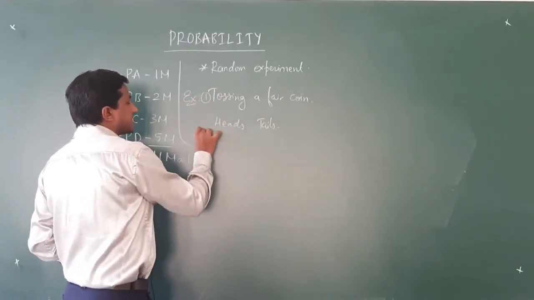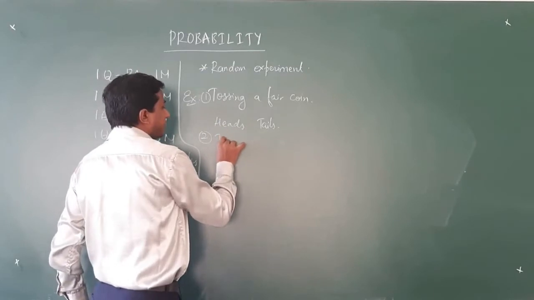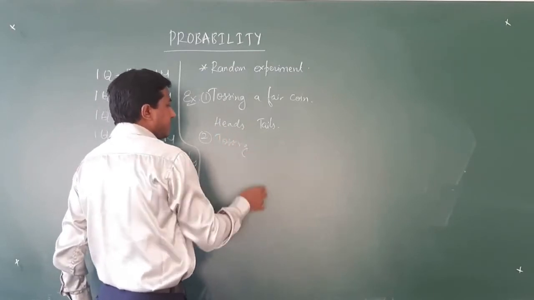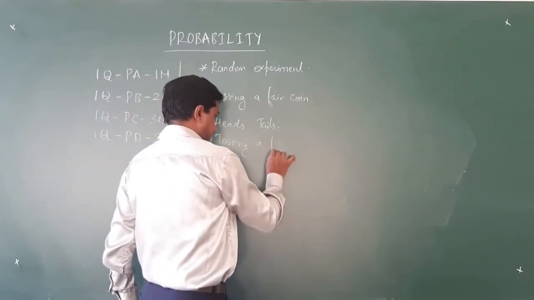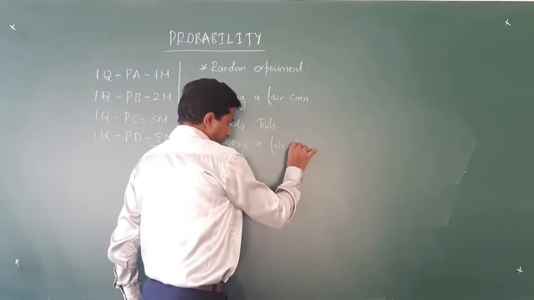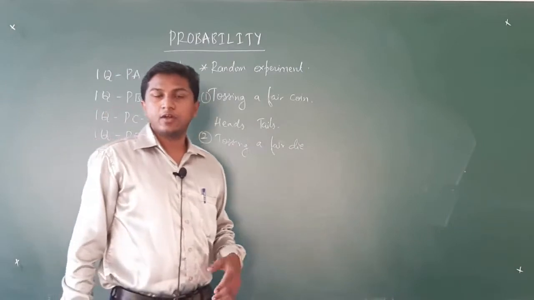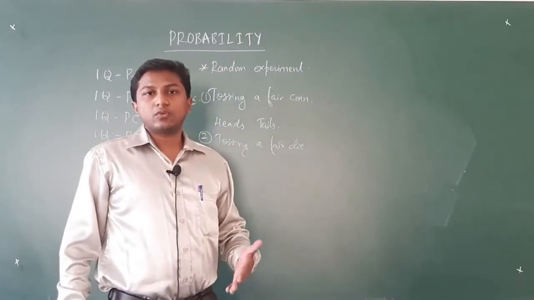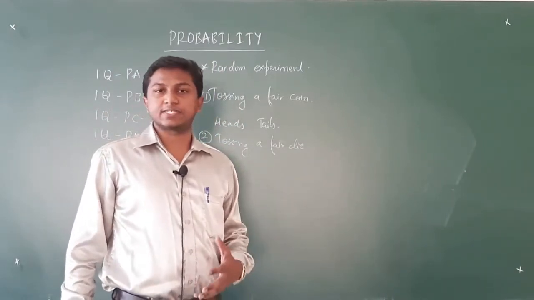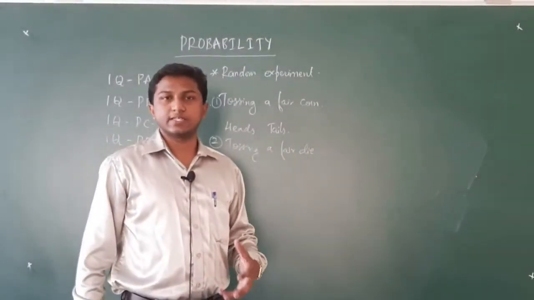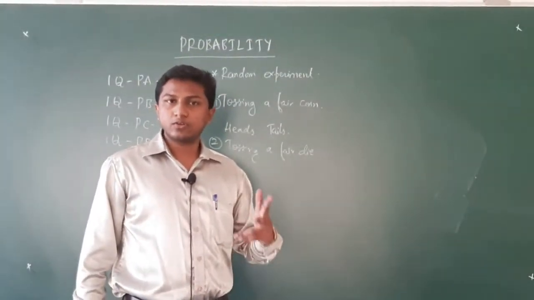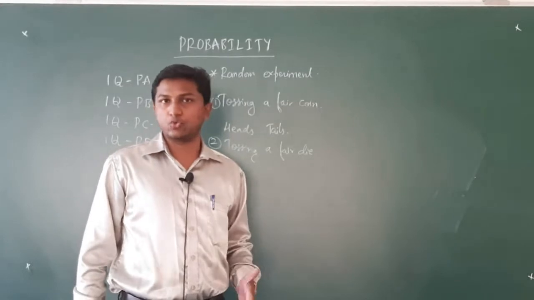Another example for a random experiment that we have already come across is tossing a fair die. As we all know, a fair die has 6 faces and each face is marked with 1 dot, 2 dots, 3 dots and so on.